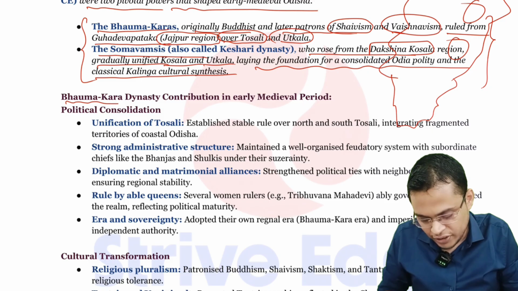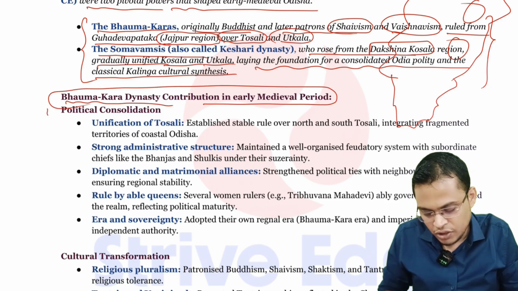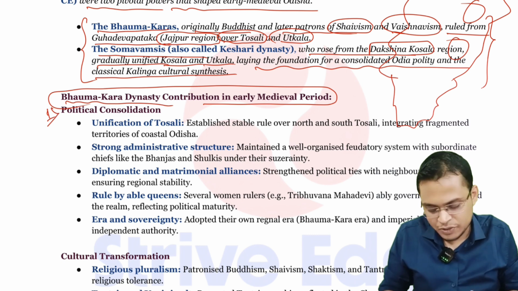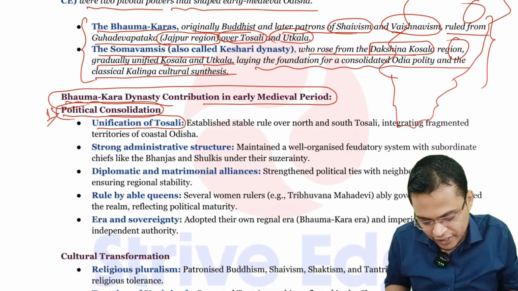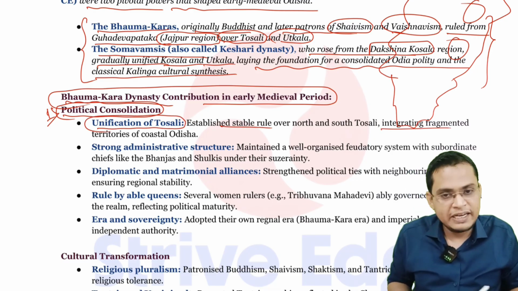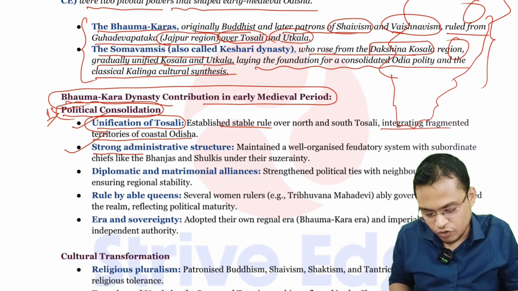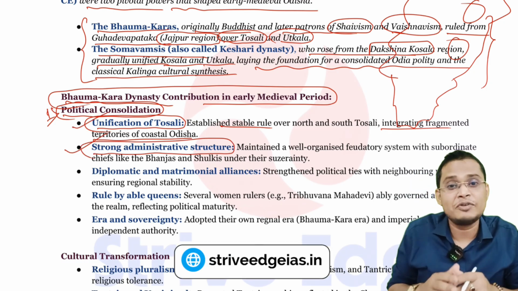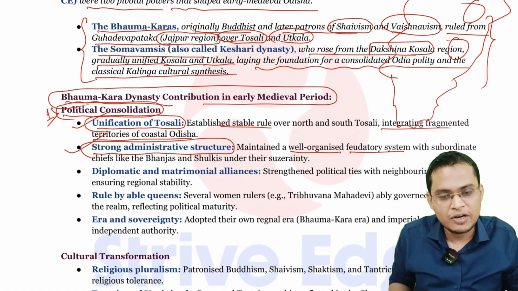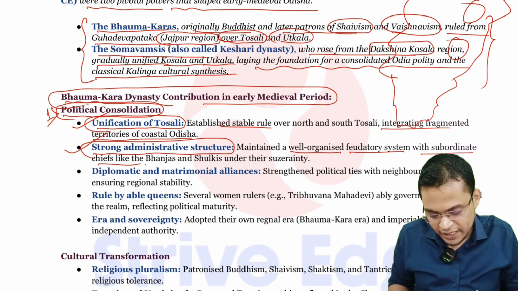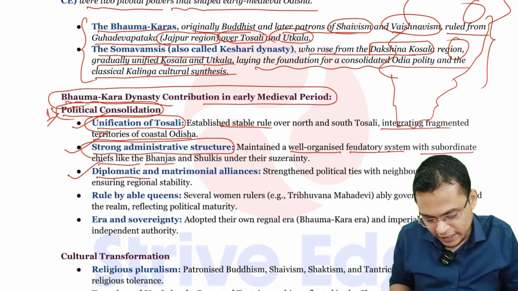So first we are going to discuss the Bhaumakara dynasty's contribution in the early medieval period. This is the first part of the Bhaumakara, the political consolidation. They achieved the unification of Tosali. You can see they integrated the fragmented territory of coastal Odisha. So they unified it. The next is a strong administrative structure. They established a very strong, efficient administrative structure. You can see a well organized feudatory system with subordinate chiefs like the Bhanjas. That is helpful for political consolidation. The next is diplomatic and matrimonial alliances.